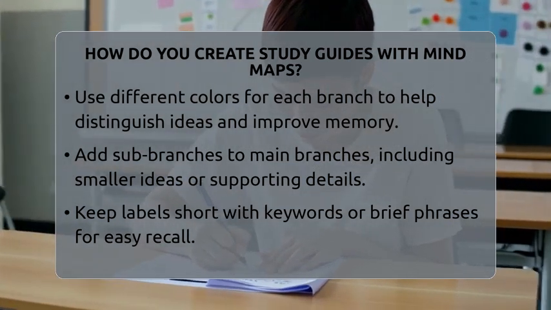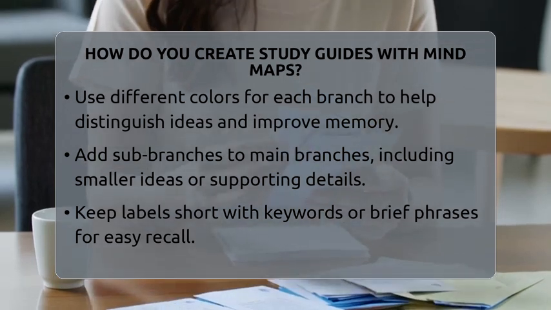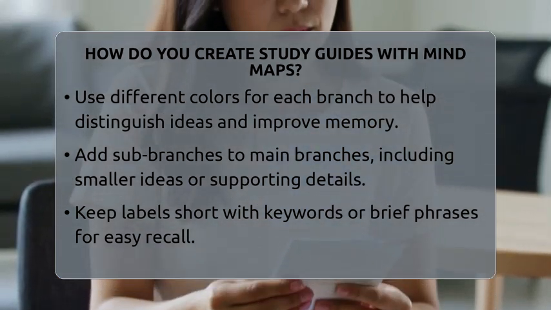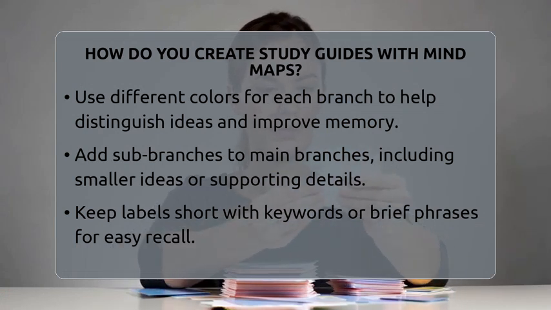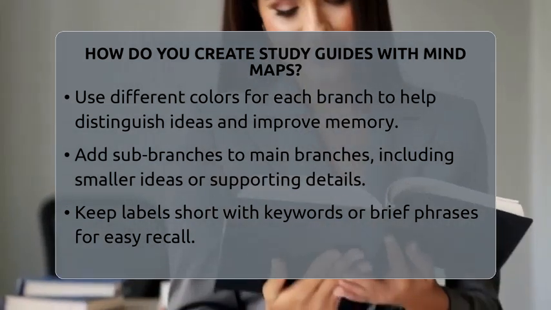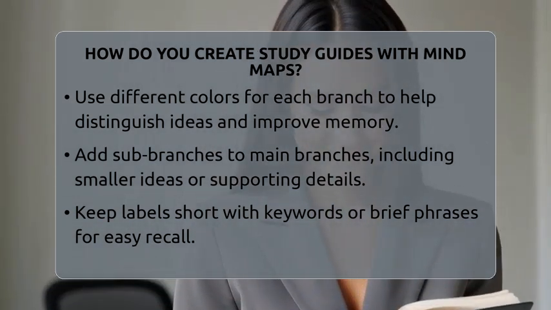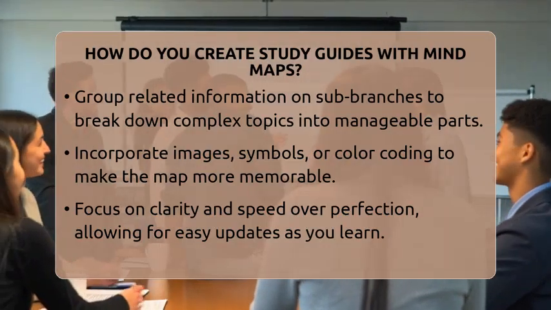Next, add sub-branches to each main branch. These are smaller ideas or details that support the main category. Keep your labels short and to the point, using keywords or brief phrases. This makes it easier to remember and review later. Group related information together on these sub-branches. Think of it like chunking big topics into smaller, manageable parts.